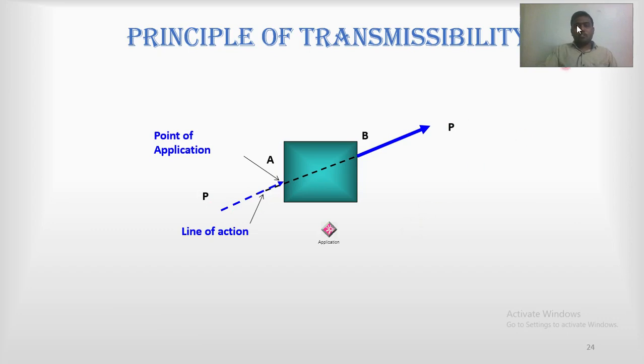Now what is the principle of transmissibility? There is one block, and there is one force acting at point A. That is the point of application of the force. You can replace this force from point A to point B without changing the effect of this force. The condition is that A and B should be in the same line.